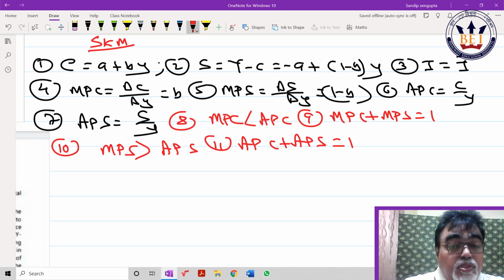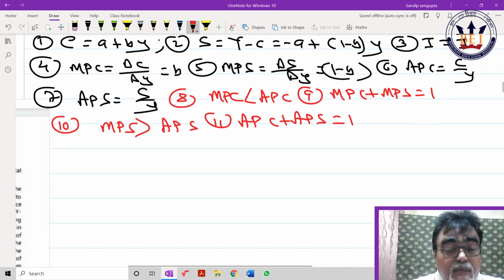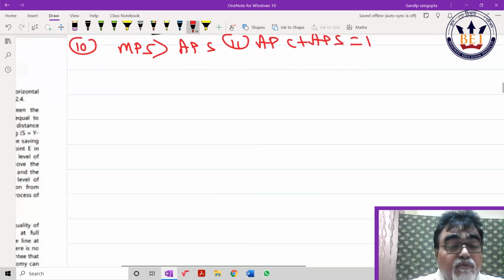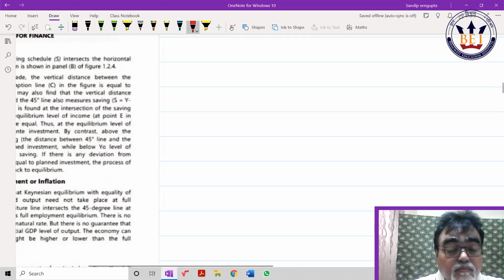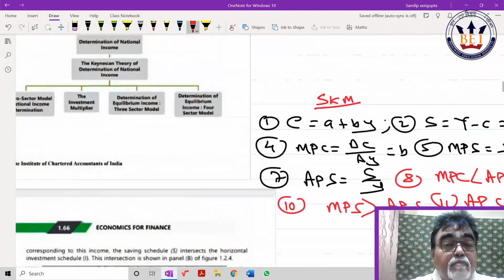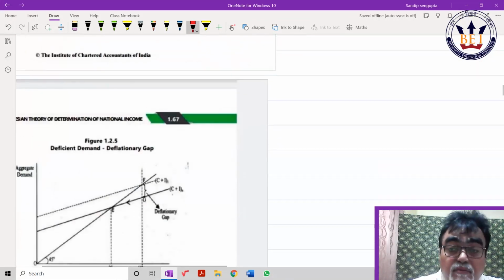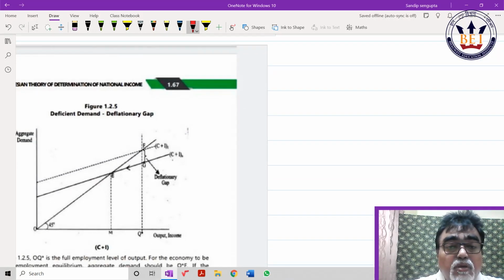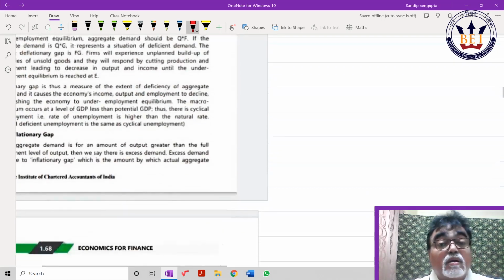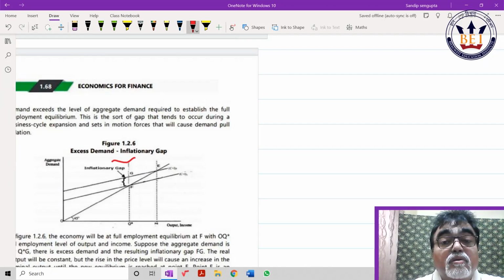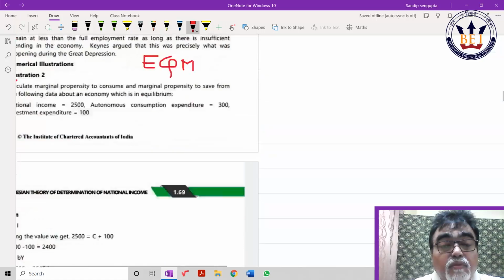Now I switch to whatever new things they have given. First, very important things they have given: deflationary gap. This is a new thing they have added. Inflationary gap. They have given 2.5 pages of language. I just want to help you in a simple way. Look, I believe it would be helpful for you. Look at that, it will be helpful for you.